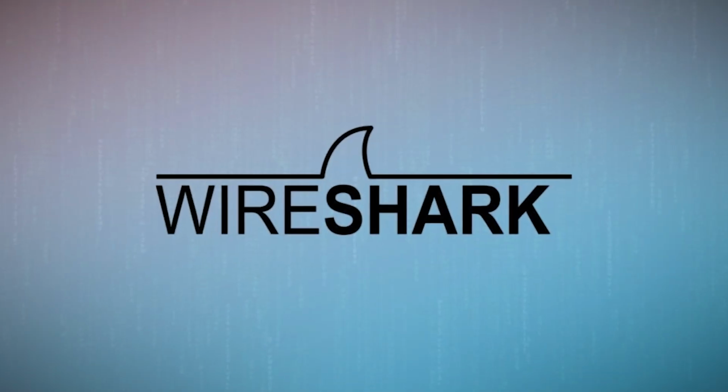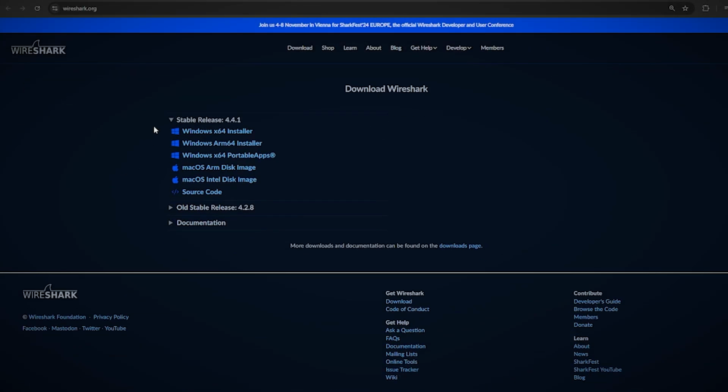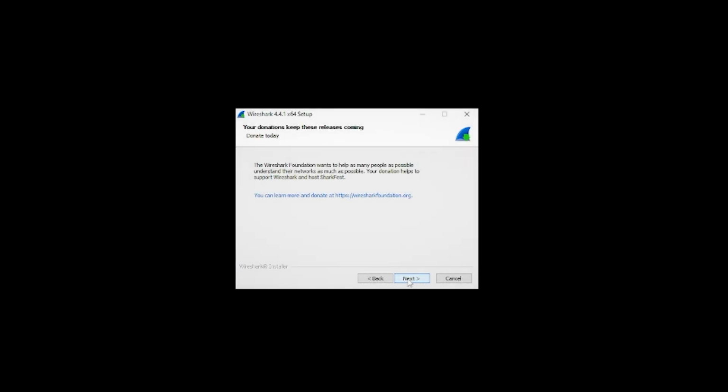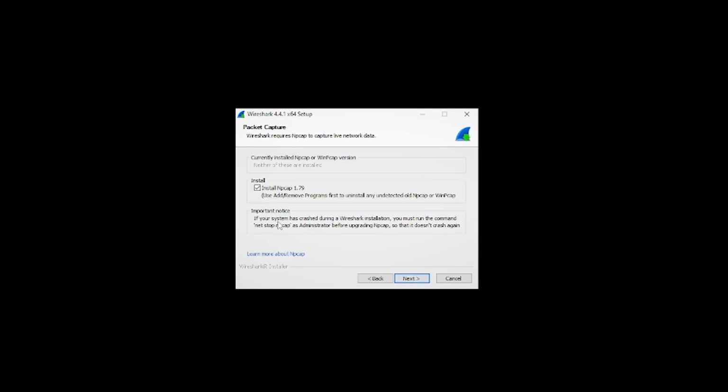Let's get our hands dirty and start using Wireshark. The first step is to download and install it. Head over to wireshark.org and download the version that matches your operating system. The installation process is straightforward. Just follow the prompts and you'll be ready to go in no time.